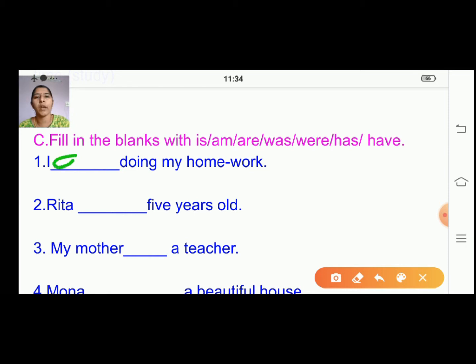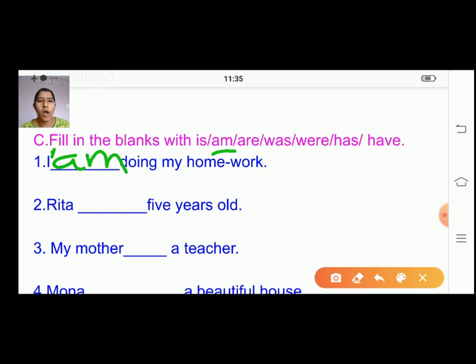So here you will write I am doing my homework. You're going to add the word we are taking and write it here. Understood, children? I am doing my homework. That will be the correct sentence.